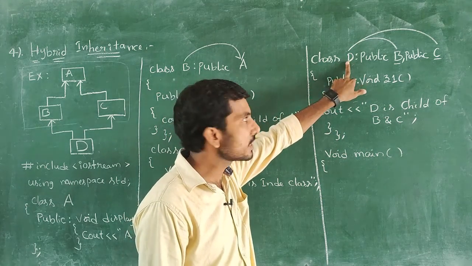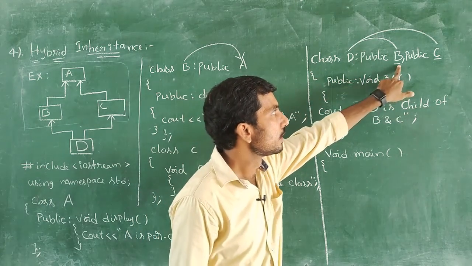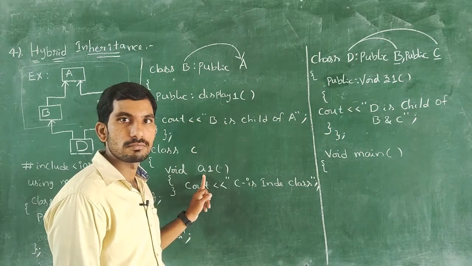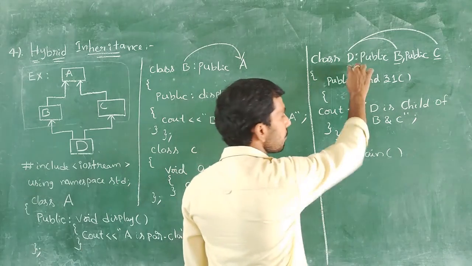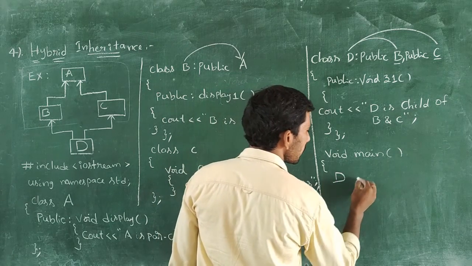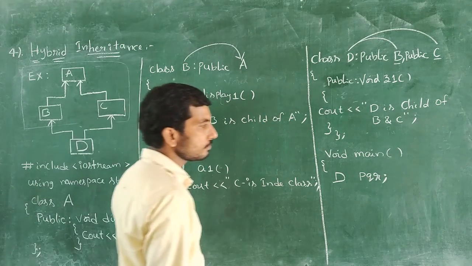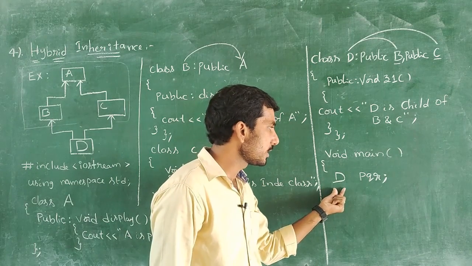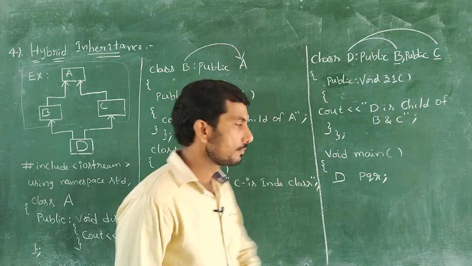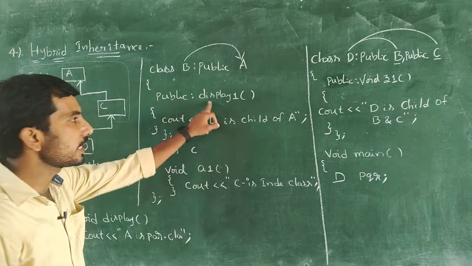Why? Because D is a child class and this child class has three functions: Z1 function, B class related display one function and C class related A1 function. Okay, so for that we are creating the object with the help of D class. Here D is a class and followed by the object name, PQR. So D is a class and PQR is an object. Then I want to call the Z1 function, A1 function and display one function.